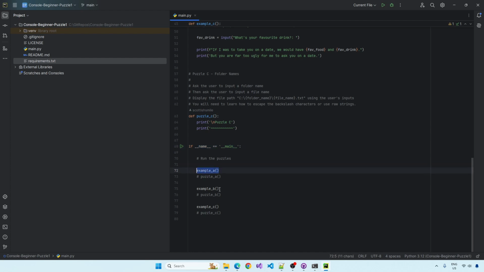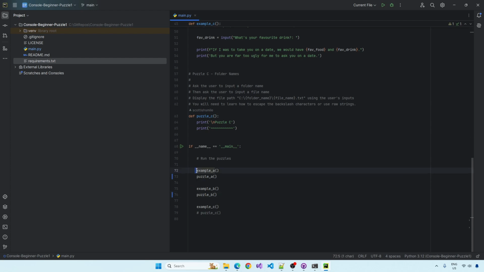And I have example A, example B, and example C uncommented. So when I click the play button, the run button, it will run example A, example B, and example C. But the puzzles have been commented out using this hash character. So these won't run unless you uncomment them. So what I would do is run the examples, have a look at them, and then look at puzzle A, uncomment puzzle A, and have a shot at puzzle A, and then have a shot at puzzle B.